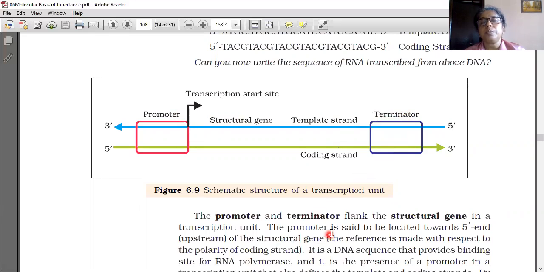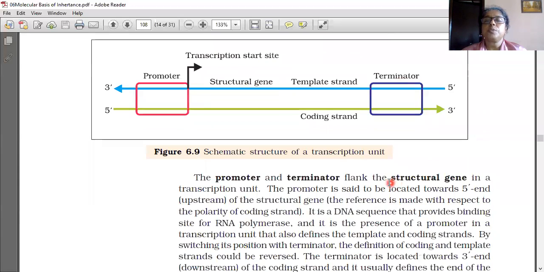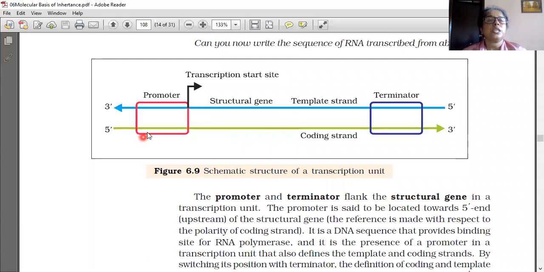The promoter and terminator flank the structural gene in a transcription unit. So promoter, terminator, and in between the structural gene. The promoter is said to be located towards the 5' end. All explanation we are giving is on the basis of the coding strand only. I already told you that, so don't think that the 3' end is here.